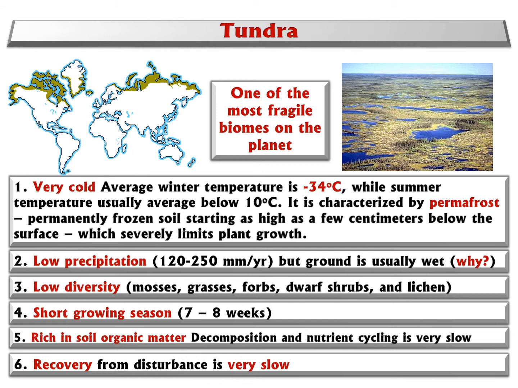Because of the cold, this tundra soil is not productive. However, because of the cold, organic matter can be very well preserved by freezing. The soil is permanently frozen. It's like putting your bread or milk in the refrigerator to protect it from spoiling. So the soil is rich in organic matter and deep.